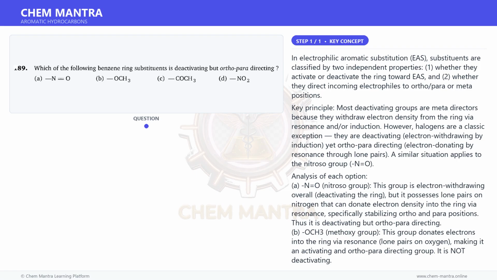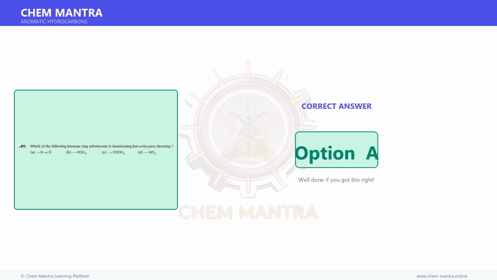Therefore, only N=O, option A, fits the description of being deactivating but ortho-para directing, analogous to halogens in behavior. Therefore, the correct answer is option A.